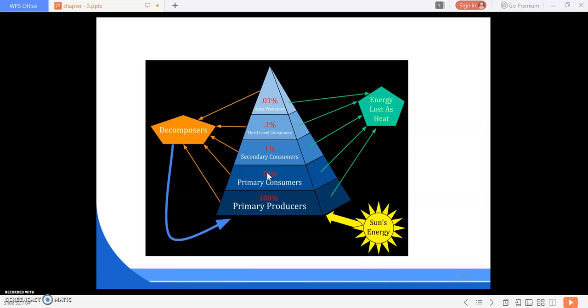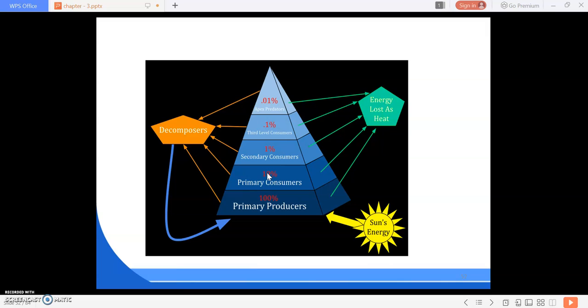So in the pyramid of numbers, the number in each trophic level reduces as we go up, and in the same way the amount of biomass also decreases as we go up in the pyramid. And in the energy pyramid, it is the same concept: producers take 100% of the energy, and then it decreases as we go up to another trophic level.